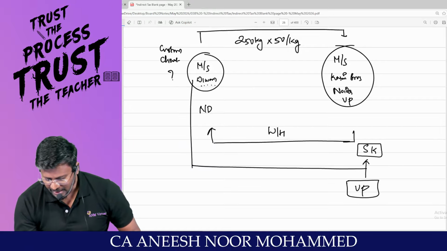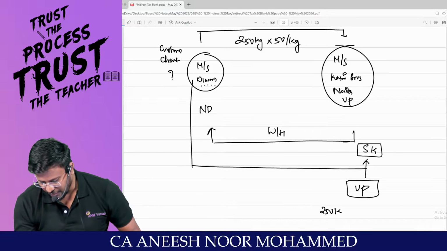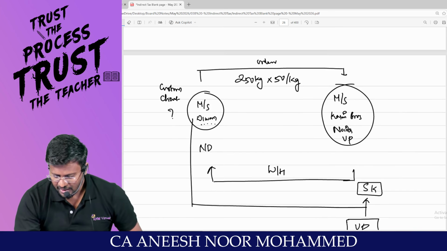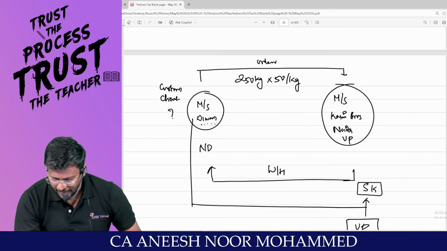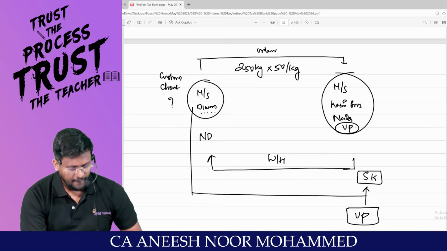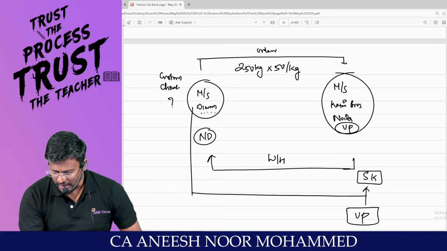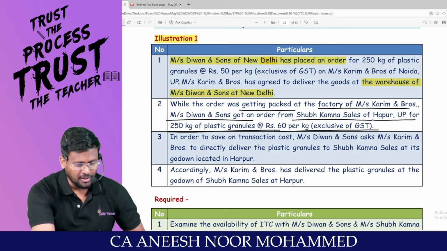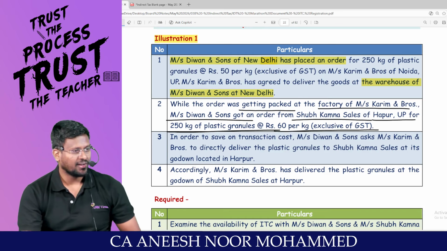So now Diwan is feeling that, wow, even my customer is also asking 250 kg at the rate of 60 per kg. Hey, Karim, from your place of Uttar Pradesh, you have to send the goods to New Delhi. From New Delhi, I have to again get back to Uttar Pradesh. You do one thing, you yourself send it to Uttar Pradesh.